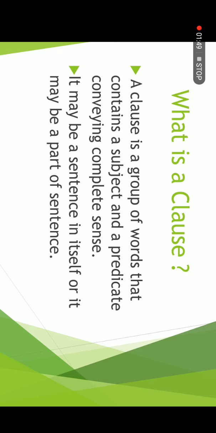The group of words which forms part of a sentence and that contains a subject and predicate is called a clause. A clause has a finite verb as compared to a phrase. The phrase has no finite verb, but the clause has a finite verb.